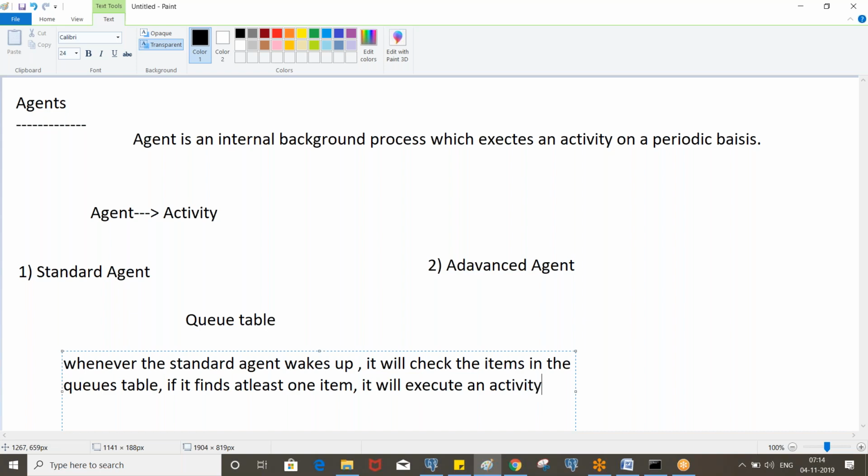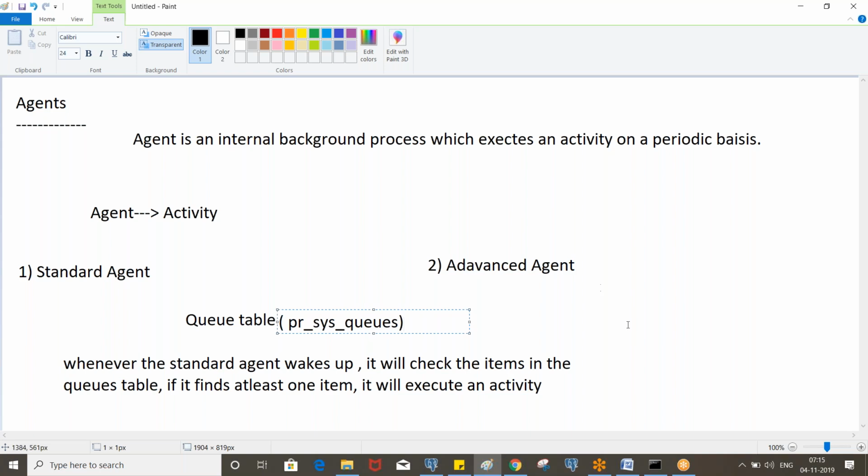Otherwise, it will not. So we have some standard activities to put the work objects or items into the queue table. We have a standard queue table called PRSysQueues. This is the table.